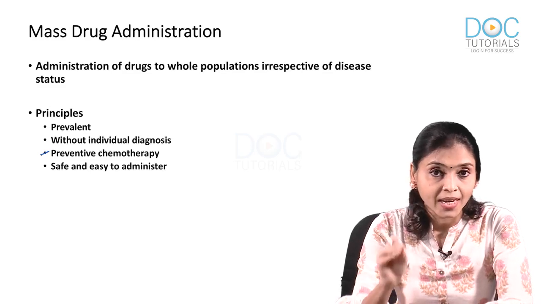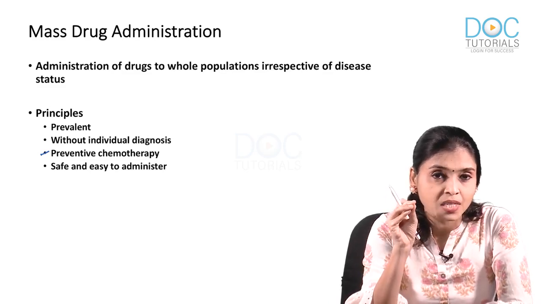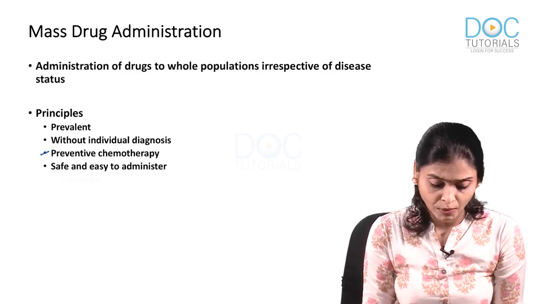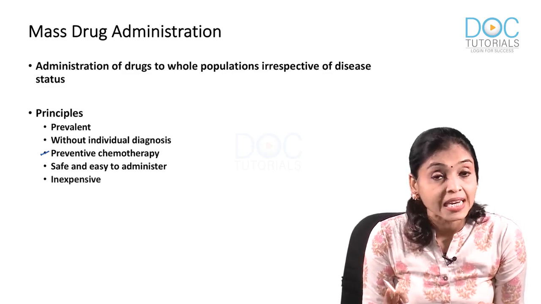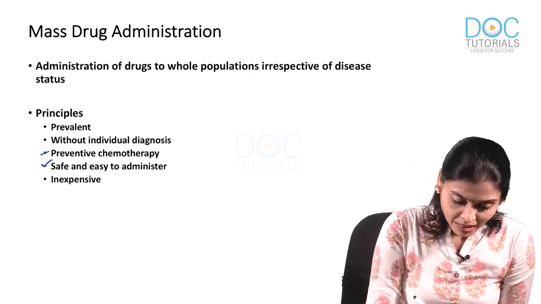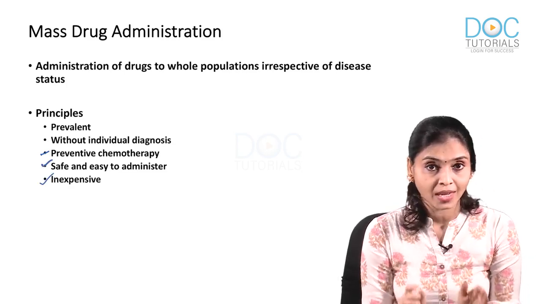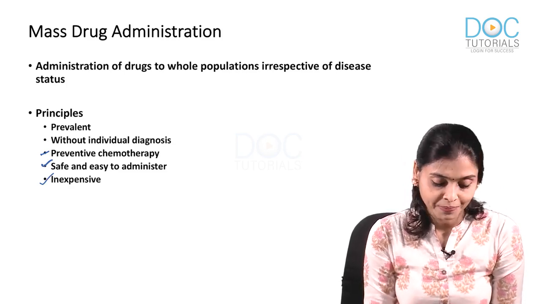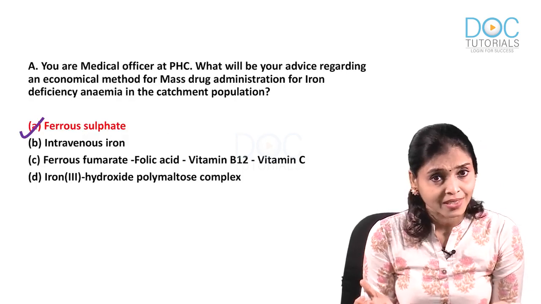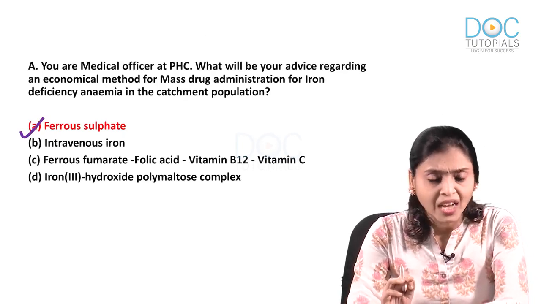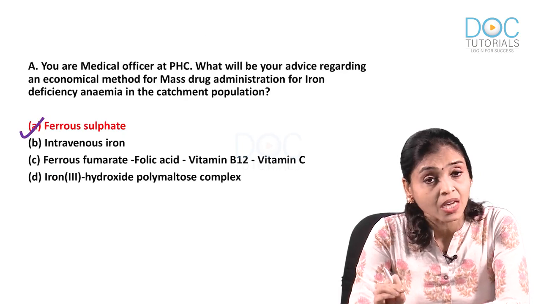Keep this point in your mind. Next, it should be a drug which is safe and easy to administer. Okay, no tedious process involved. And it should be inexpensive. So, keep last 3 points in your mind and then pick the answer. So, which is going to be your answer? Ferrous sulfate. Is it not? What about B, IV, that means intravenous iron?